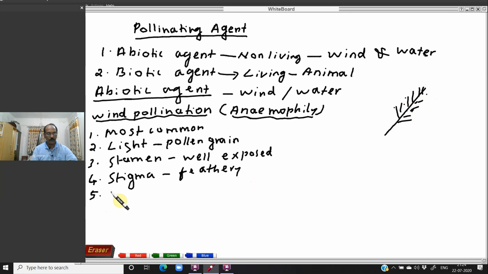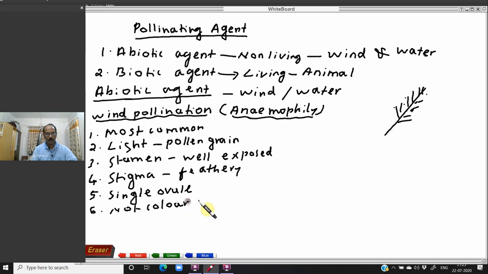Another character, most of the wind pollinating plants have a single ovule. For example, rice, jowar, maize, etc. Single ovule means only one seed is produced, because the ovule changes into seed. Okay. So the next character of this plant: flowers are not colorful, not attractive.